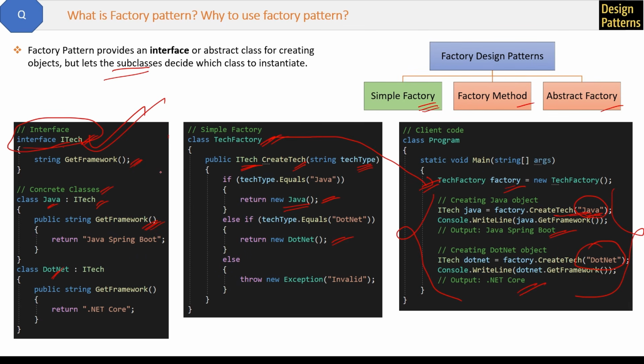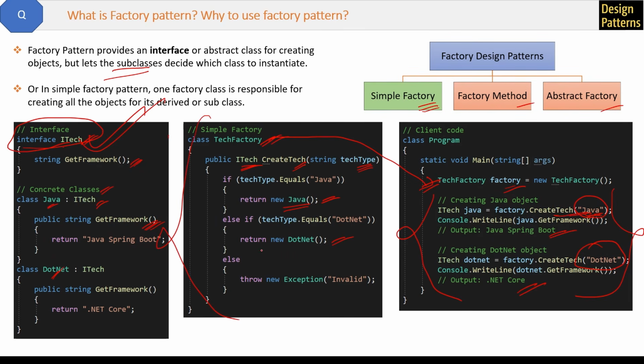Now this definition is slightly complex, so you can make it simpler, and you can say in simple factory pattern, one factory class, here TechFactory is that class, is responsible for creating all the objects for its derived or subclasses. Okay, great.